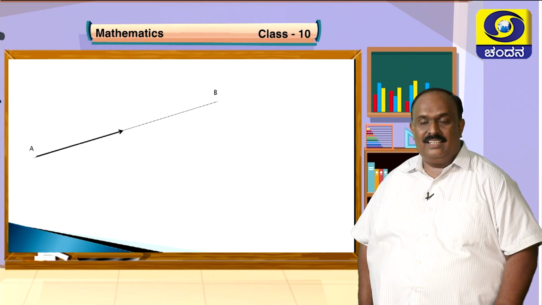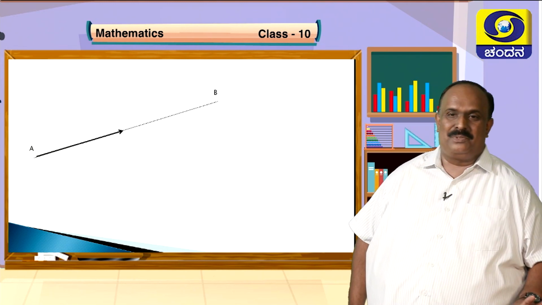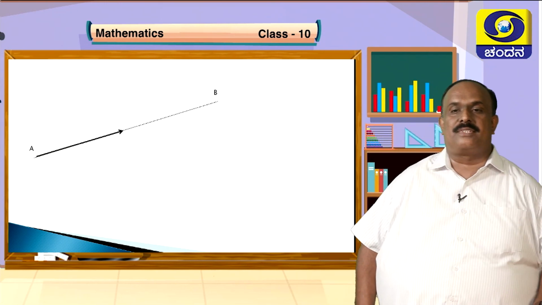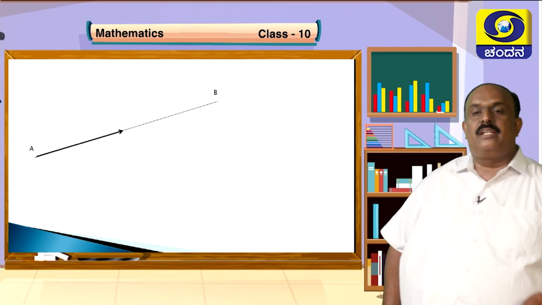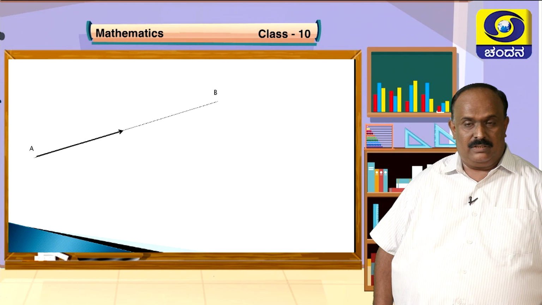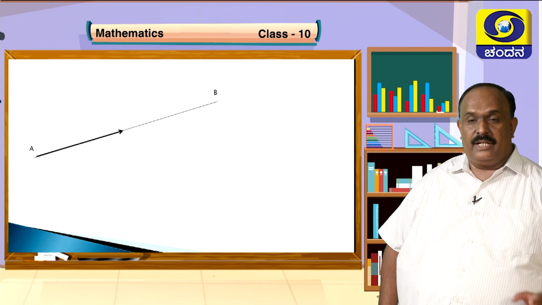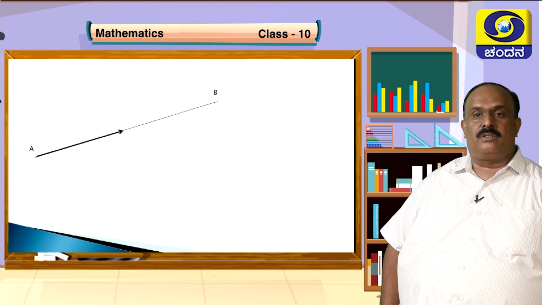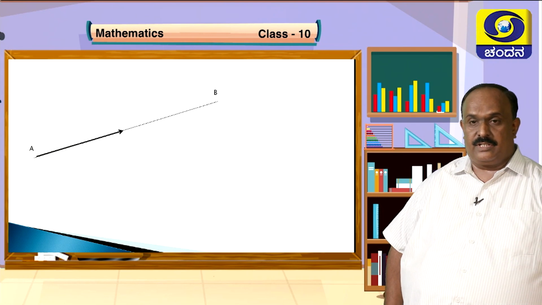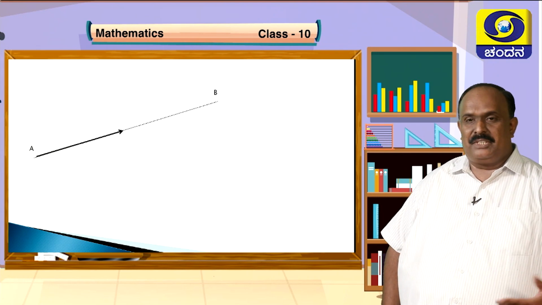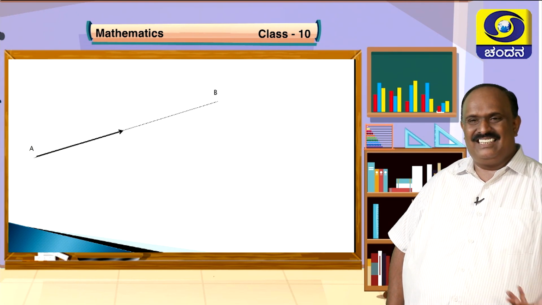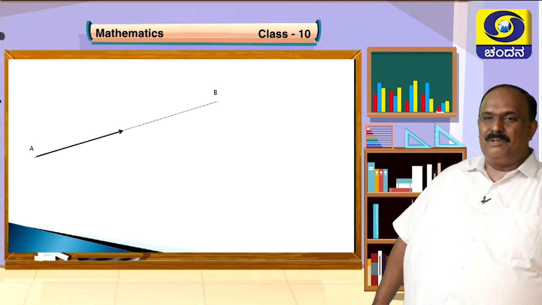For that, you will not be allowed to use a scale, a measuring tape, or any measuring device for that matter. Without using any instrument, I want you to tell me the exact length of the line AB that is drawn. Think over it. Is it possible? Yes, definitely possible. We will come to that later.